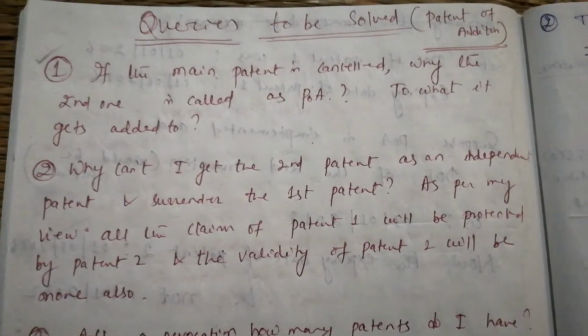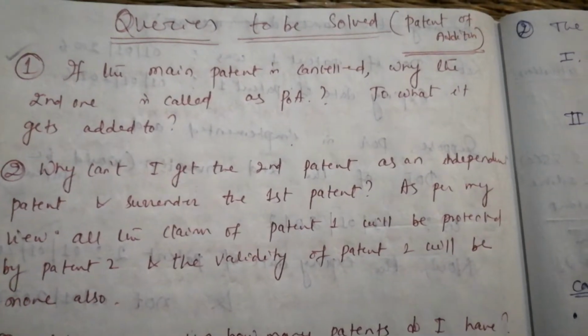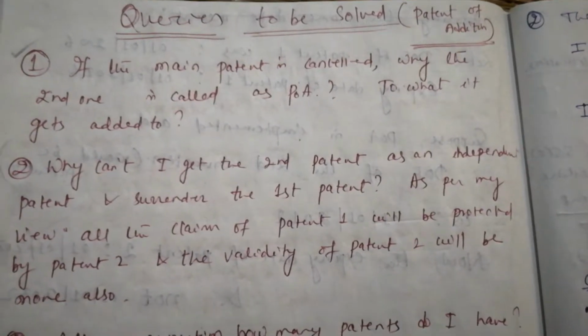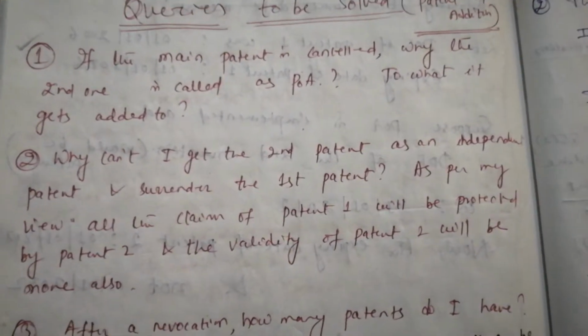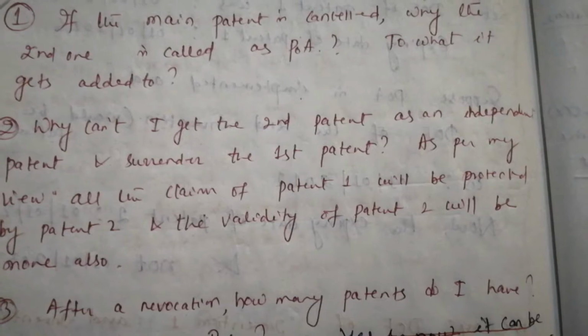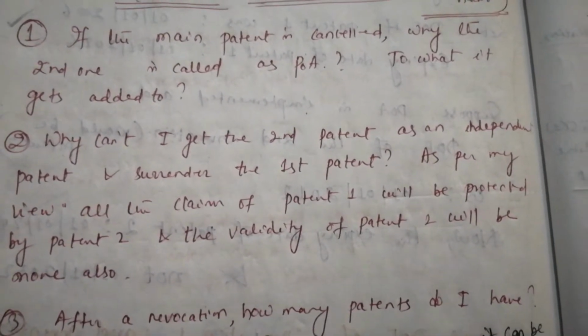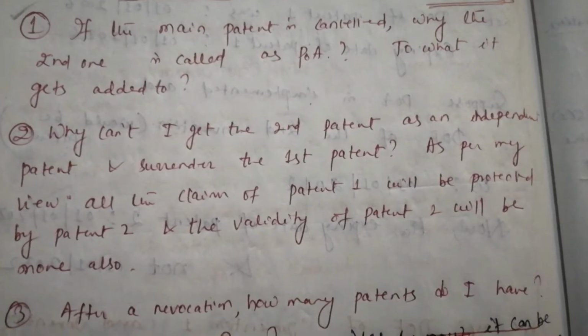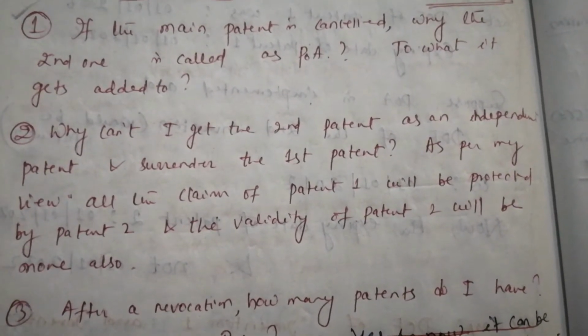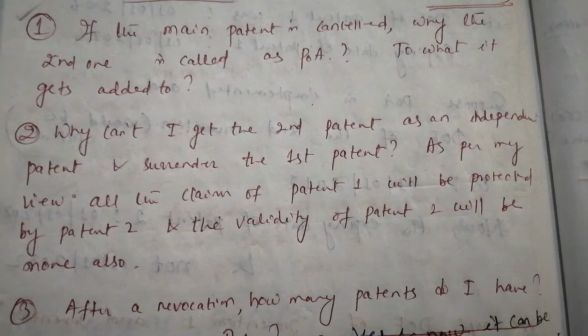Dear friends, we have some more queries from chapter 9, that is patent of addition. First of all, I will read out the queries. Query number 1. If the main patent is cancelled, why is the second one called a patent of addition? To what does it get added?